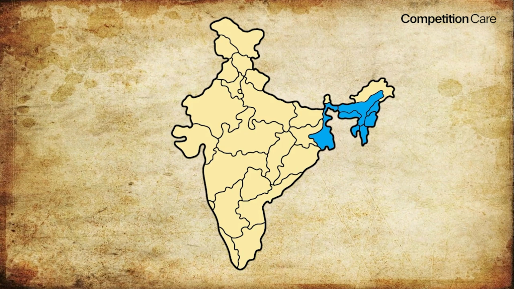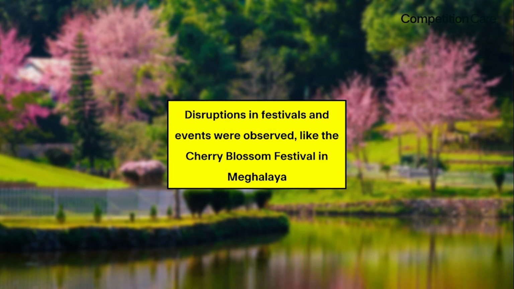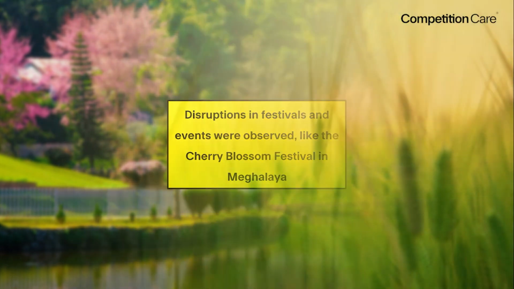Since the cyclone Bay of Bengal form hoisile, so amar eastern side rainfall dekha goise. Jodi bole Andaman Sea fale develop hoisile, tetia hole amar western side of fale rainfall dekha goisile. Then various events, various festivals aru events or disruptions dekha goise. For example, the Cherry Blossom Festival in Meghalaya, tate disturbances but tate disruptions dekha goisile.